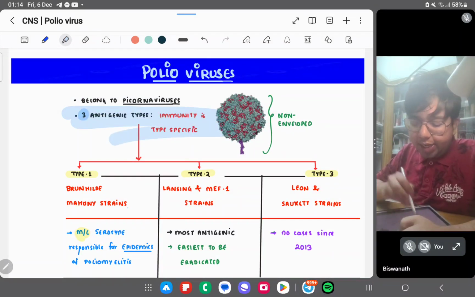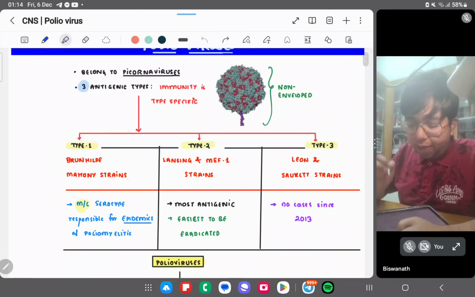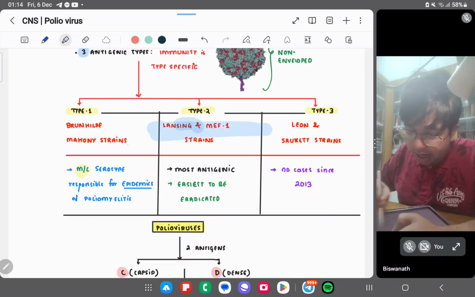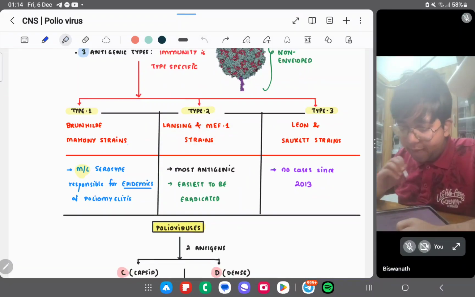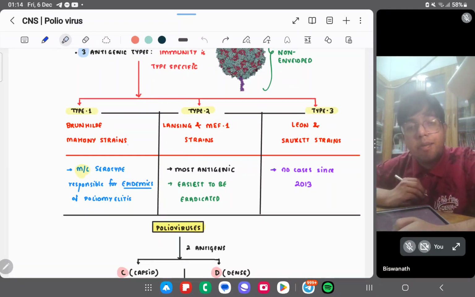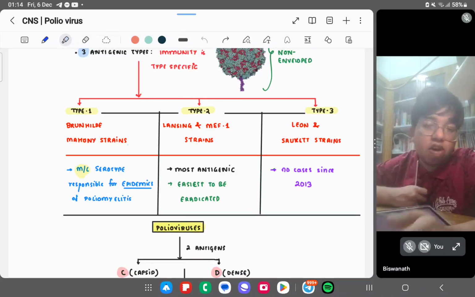We have three antigenic types with type-specific immunity: type 1, type 2, and type 3. Type 1 is known as the Brunhilde and Mahoney strains. Type 2 is the Lansing and MEF1 strains, and type 3 is the Leon and Saukett strains. If you read the names many times, you can retain them, otherwise it's difficult.